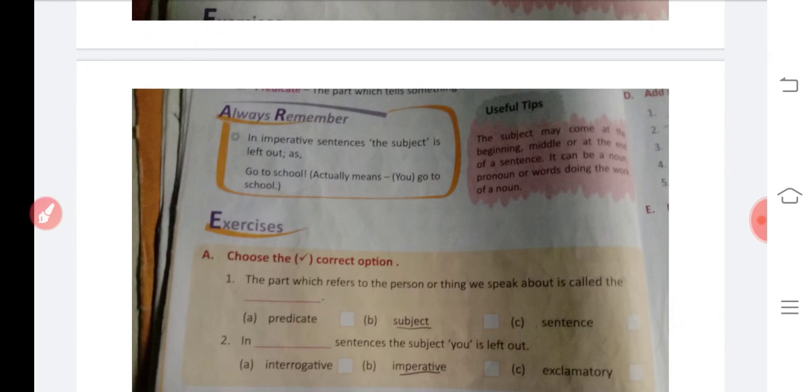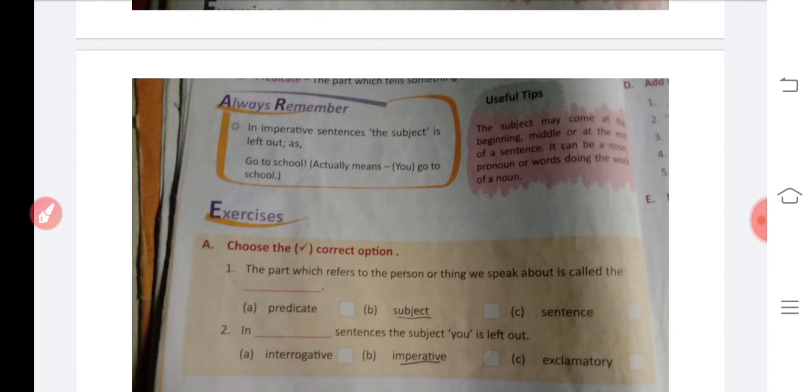Then in an imperative sentence, the subject is left out, as in "Go to school." Actually it means you go to school. Sometimes the subject may not be there, but you have to imagine it. So subject and predicate means: whom we talk about, that person or thing is called the subject. What we say about the subject is known as the predicate. And a sentence has two parts, subject and predicate.